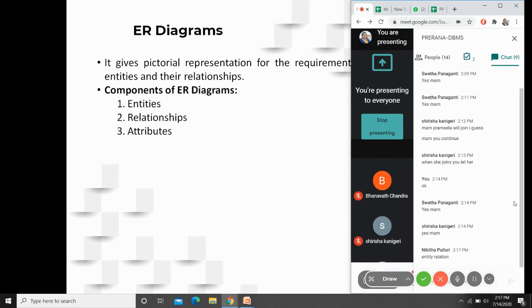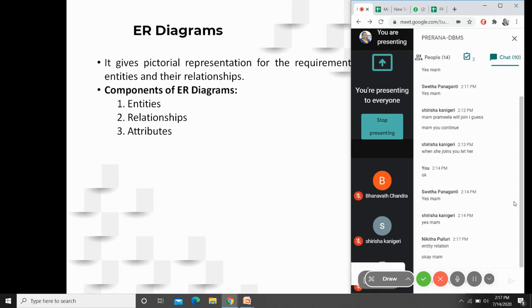Please make a note that there is a difference between relation and relationship, and we have to be very much focused because we are speaking about RDBMS. In RDBMS, a table is referred to as a relation. In general terminology relationship and relation are the same, but with respect to RDBMS, relation is a table, relationship is the connectivity between the tables. So here these ER models are the entity relationship models. It is a kind of data model that comes under the object based data model.